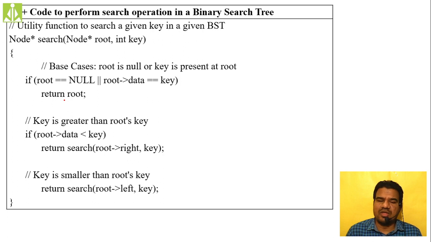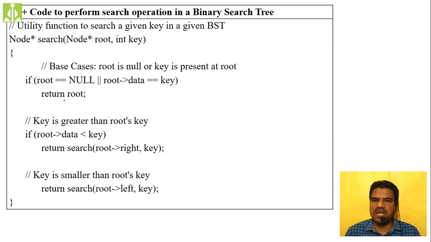The same thing: if the root node is null, simply return null, meaning the element is not found. If the root node is not null, do the comparison with the data part. If they are equal, simply return root. If they are not equal, then we have to check whether it is greater or lesser. If it is lesser, do the same operation on the left side child. If it is greater, do the same operation on the right side child.